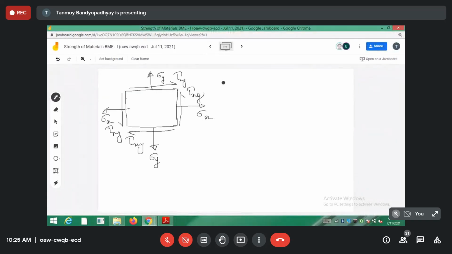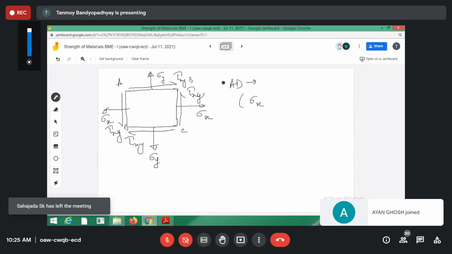So I am considering this face. Let me call it A, B, C, D. Okay, so I actually have two points. On the face AD, you can see that sigma x is positive. And what is the shear stress? The shear stress is tau. How is this shear stress trying to rotate the element? This shear stress and this shear stress are causing an anti-clockwise rotation. Anti-clockwise rotation means I have to take it as minus tau xy.